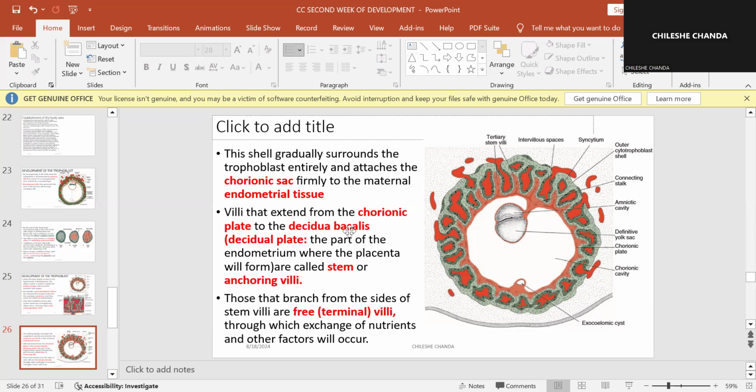Villi that extend from the chorionic plate to the decidua basalis, which is the decidual plate,